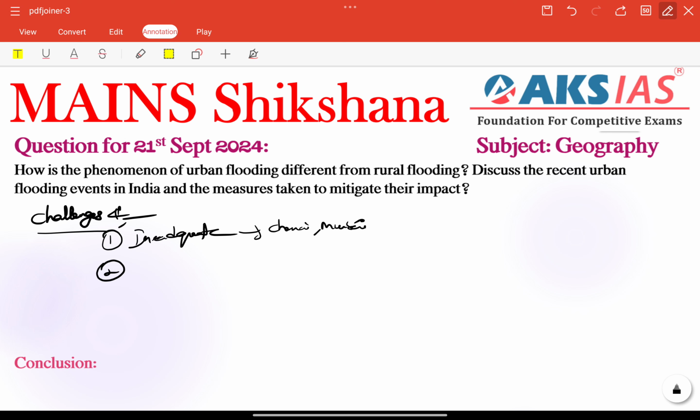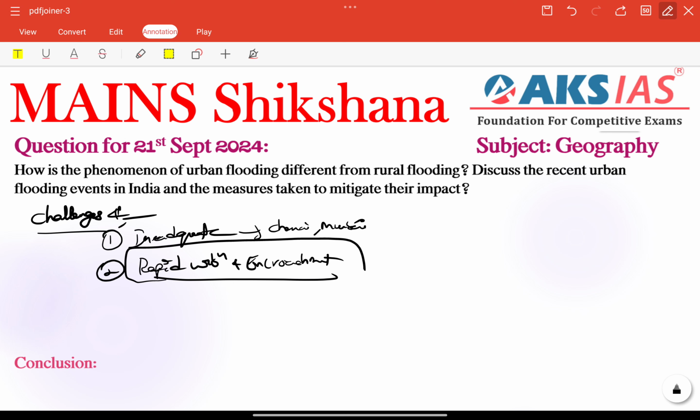Otherwise, we have rapid urbanization and encroachments, also a very important point. Here we can talk about some examples. The Chennai floods of 2021 highlighted the encroachment on lakes and marshlands especially, which previously acted as natural buffers against flooding.